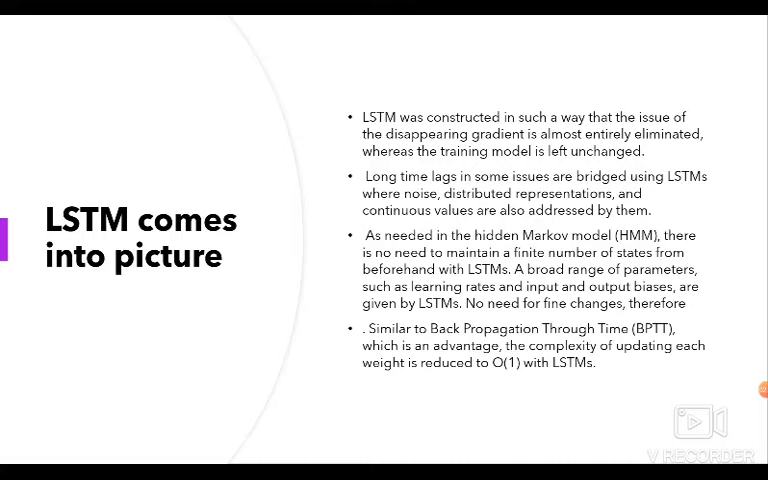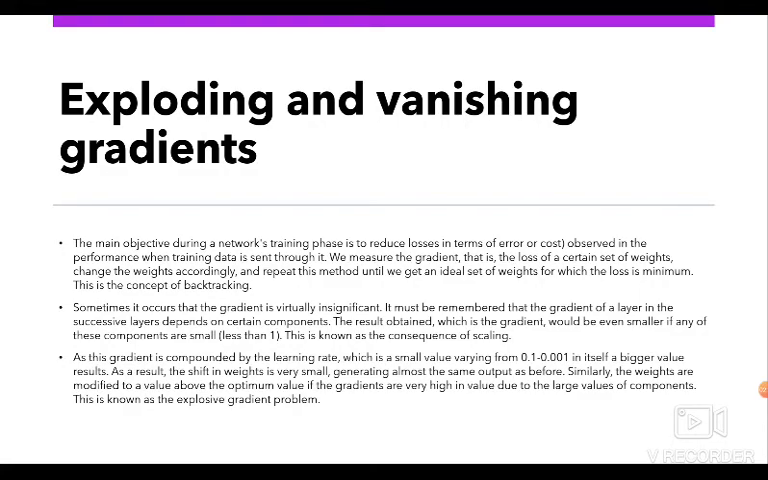The complexity to update each weight is reduced to O(1) with LSTMs, which is similar to that of backpropagation through time, which is also called BPTT. It is also an advantage. So, what is exploding and vanishing gradients? We have talked so much about it, like LSTM covers this problem. So, what is exploding and vanishing gradients?